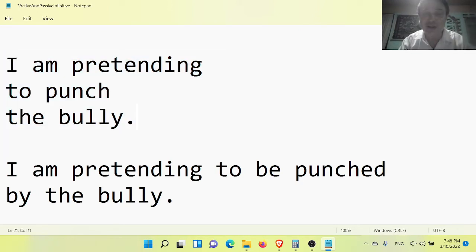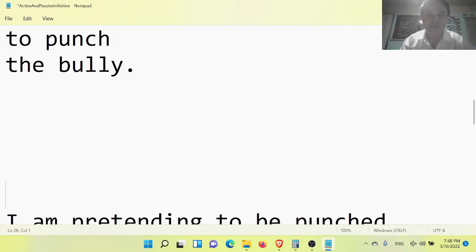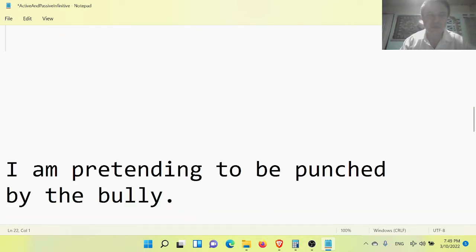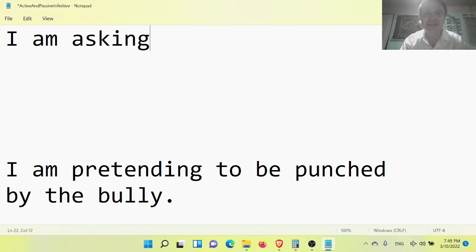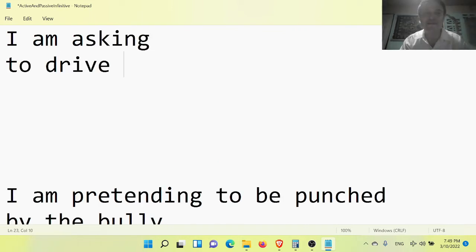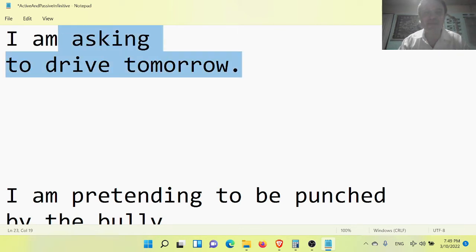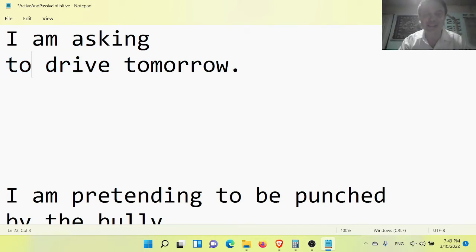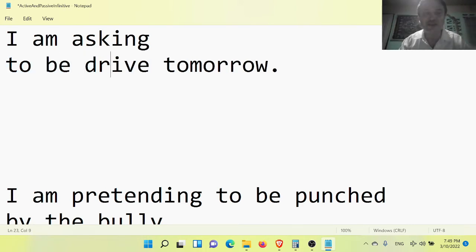Let me make another sentence like this. I am asking to drive tomorrow. This is active. I am asking. Now the infinitive is to drive. That is an active infinitive. As I said, the to infinitive has active and passive forms. I could say I am asking to be driven tomorrow.